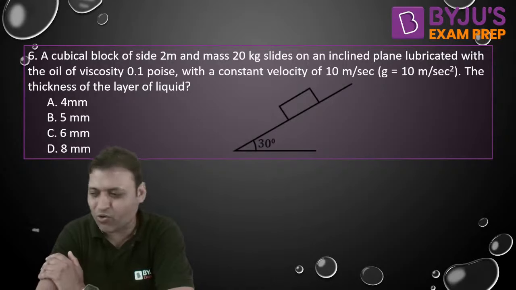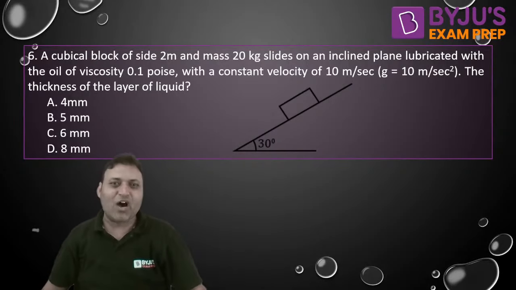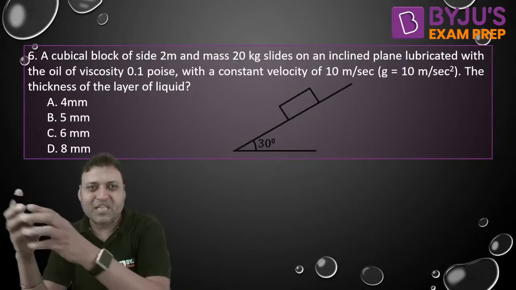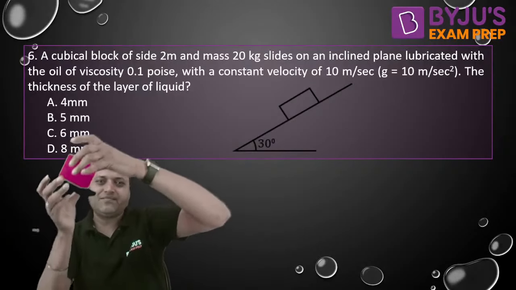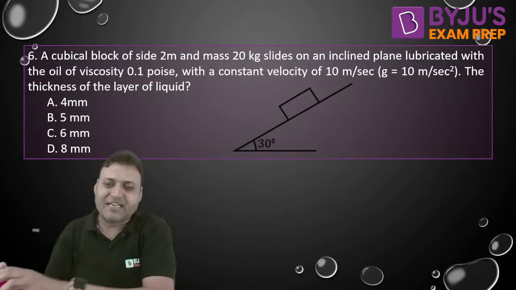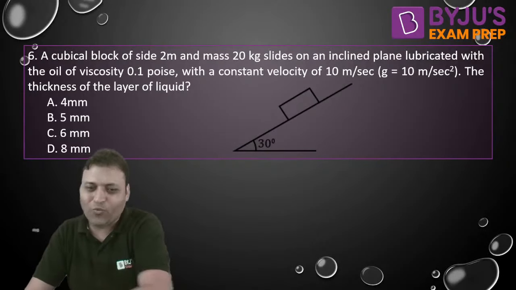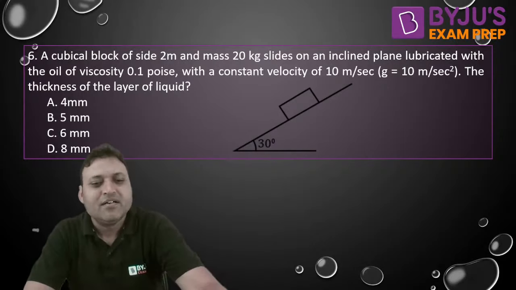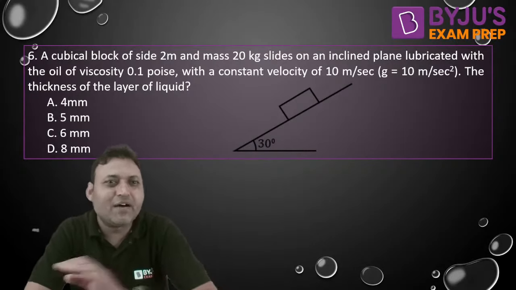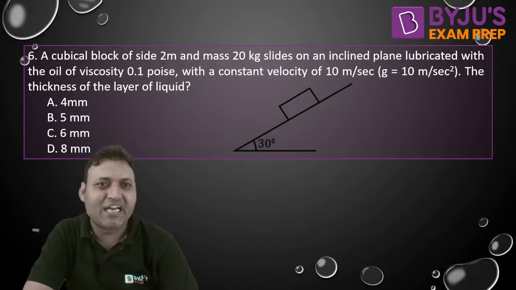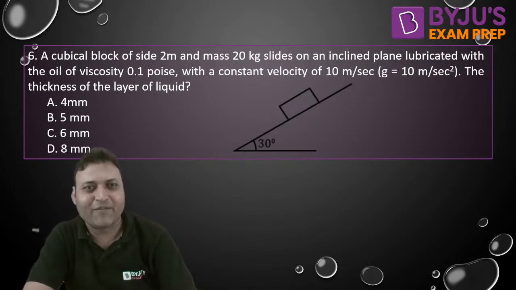similar to the earlier question. The only thing is now the surface is inclined over which the cubical block is sliding. Now the surface is inclined, making an angle 30 degree with the horizontal. Now what will be the changes? And again the gap between the inclined plane and the block is lubricated with oil of viscosity 0.1 poise.